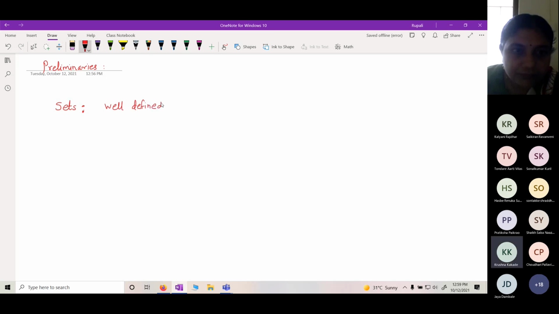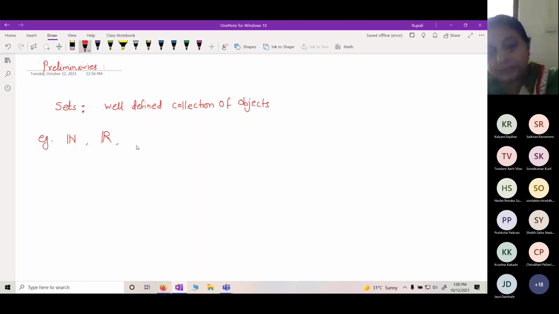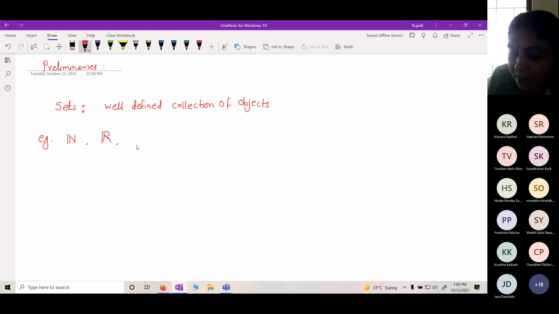Set of natural numbers, set of integers, set of whole numbers, set of real numbers. This is the number system. Okay, all number systems. Set of integers, set of rationals.